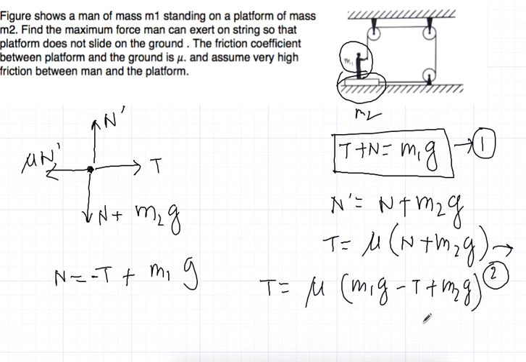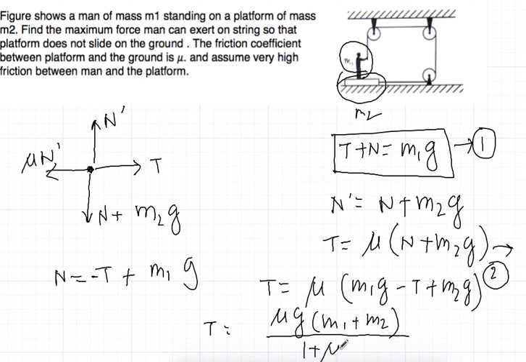So we are getting T equal to mu g (m1 plus m2) divided by (1 plus mu). That is the answer.